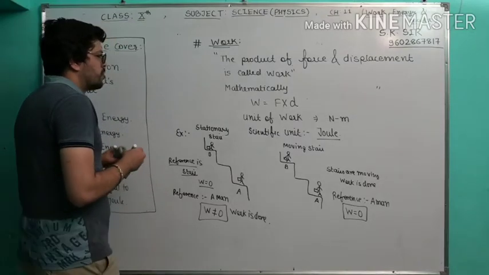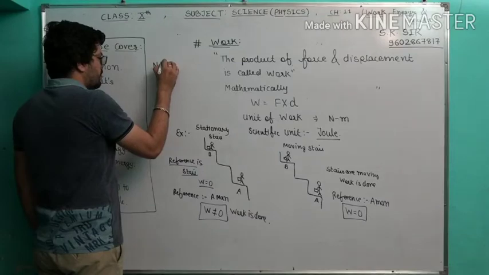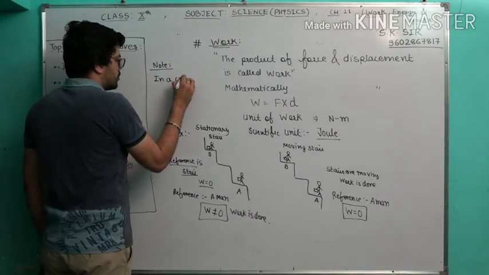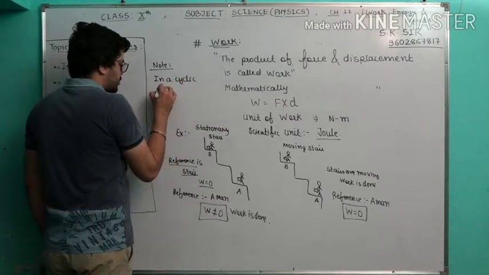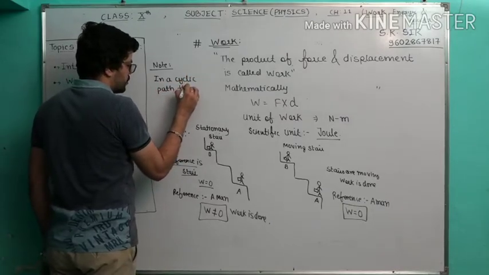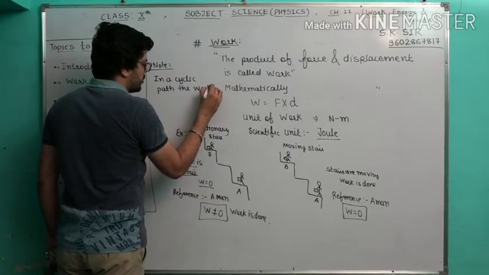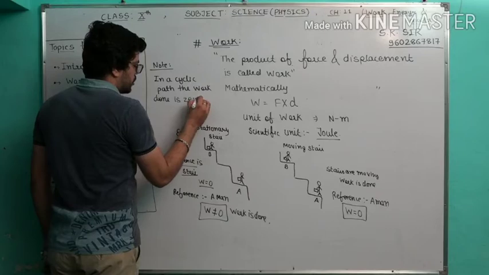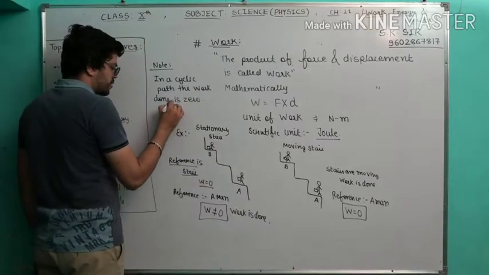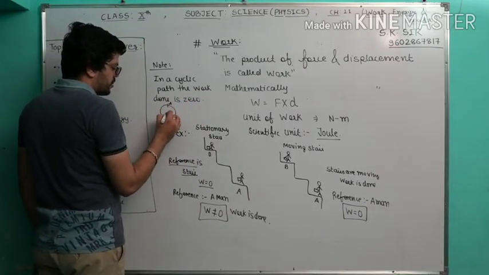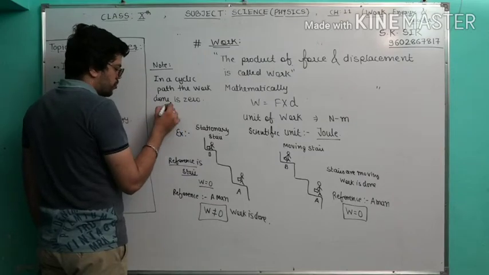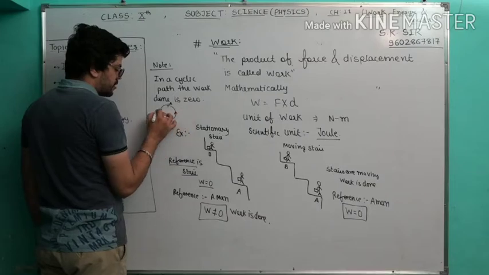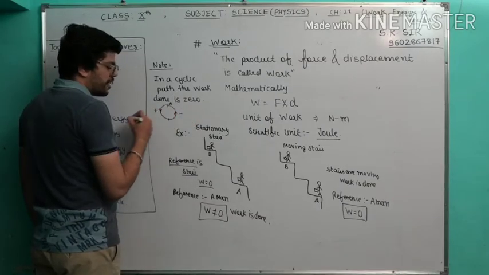And you have to write down important facts here. One note I am going to tell you. In a cyclic path, the work done is 0, because in a cyclic path, suppose you start from A and you come back to A. Whatever the distance, you consider half of it in the positive direction, and the other half you come back in the negative direction.